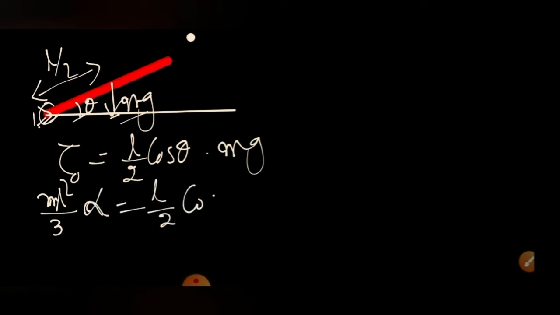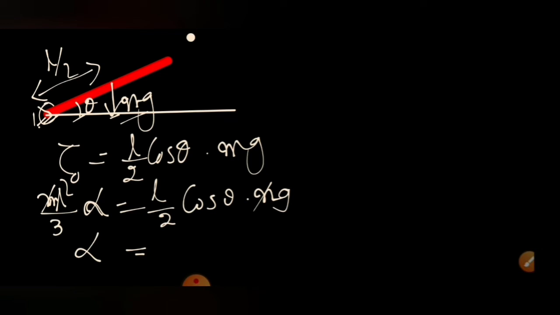So the net torque about the hinge point is L by 2 cos theta, the perpendicular distance, into mg, and this is equal to I alpha. The moment of inertia is ml square by 3, so ml square by 3 into alpha is equal to L by 2 cos theta into mg. From this I can calculate the angular acceleration of the body, and from that you can find the tangential acceleration.